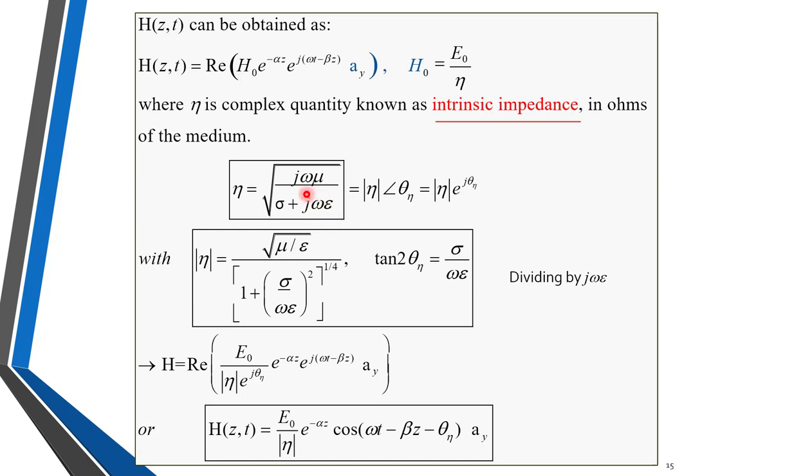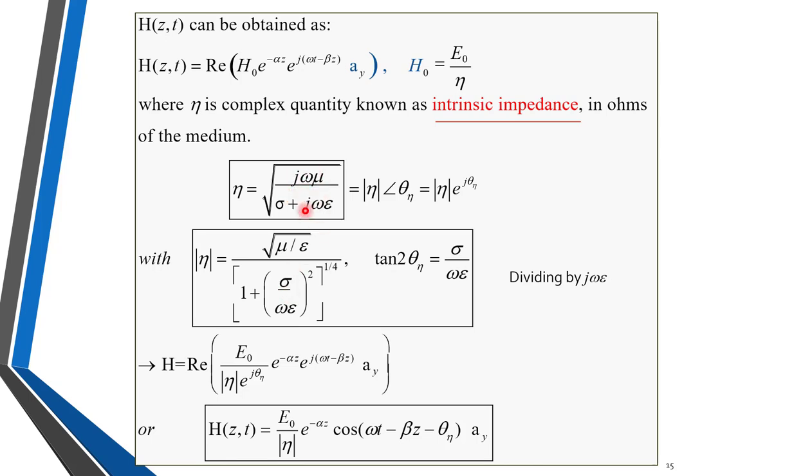Now, as there is a j term, this means there will be some angle in polar. If I convert this equation in terms of polar values, then it is equal to mod of eta with an angle of theta n, or we can write this as mod of eta into e raised to j theta n. So what is mod of eta? Mod of eta is equal to, in the numerator, square root of mu upon epsilon, and in the denominator, 1 plus the bracket of sigma divided by omega epsilon squared, raised to 1 by 4. How is this obtained?